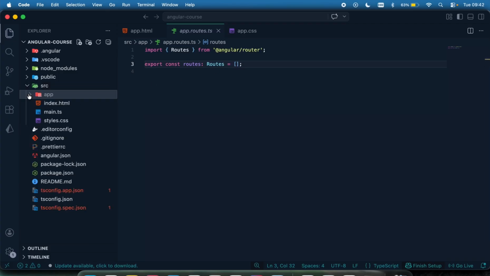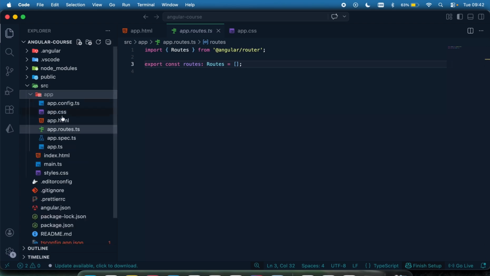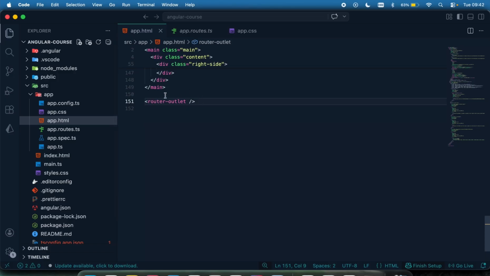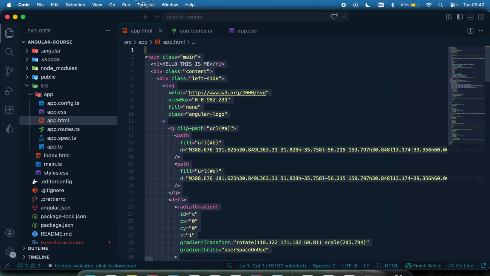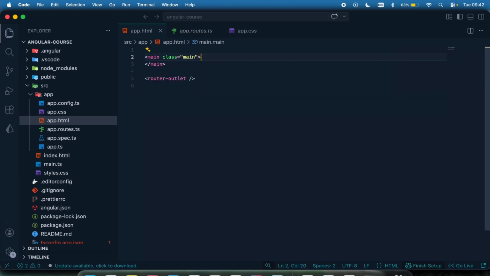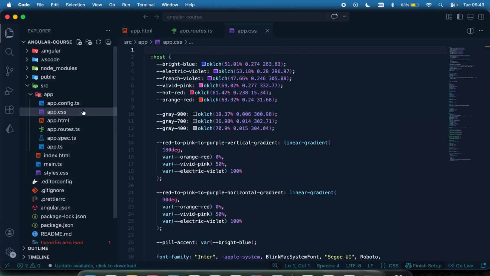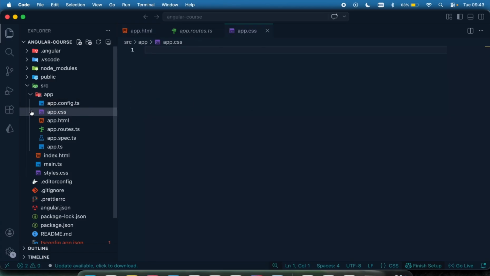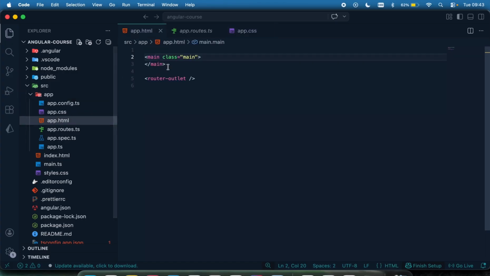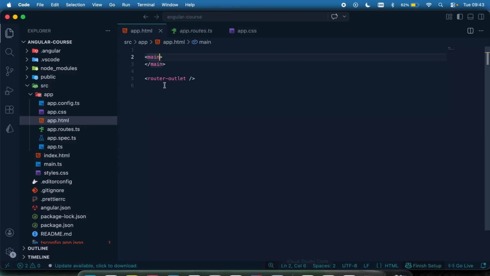And in the next lecture, we are going to start doing something. Before I do that, let me come to my app.html and get rid of everything right here. Come to the CSS, get rid of everything. Let's start from a new template. If I come right here, you can see it's currently blank because there's nothing right there.